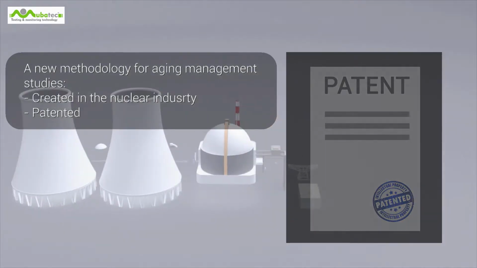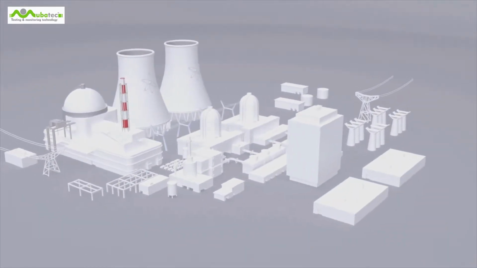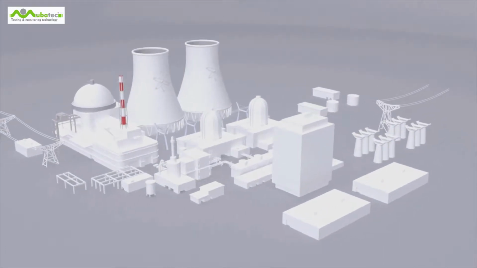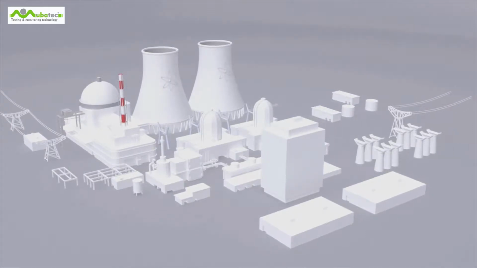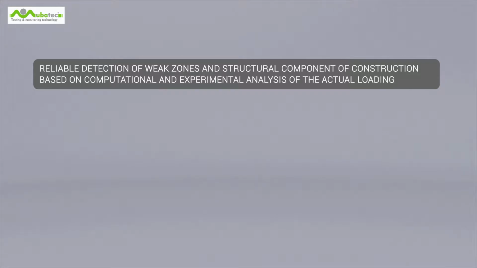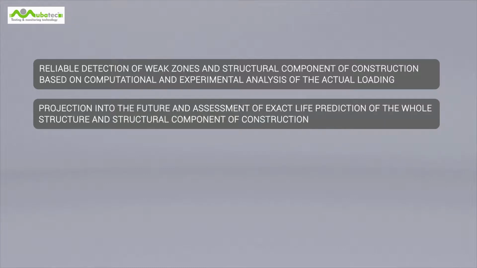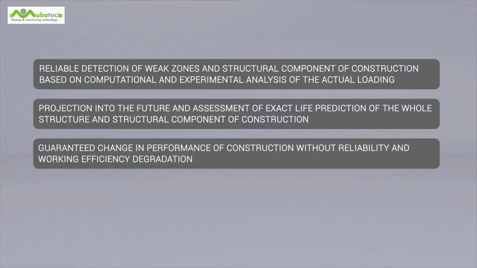Usage of REM for controlling the equipment, buildings and structures of nuclear power plants could substantially reduce the risk of damage and destruction. Our multi-purpose approach allows to securely identify weak areas based on calculated and experimental analysis of the actual loading, look into the future and estimate exact residual resource of the whole construction and each unit separately, estimate how to change level of operational damage of construction without compromising its reliability and efficiency, predict time and define cause of failures, organize online monitoring of actual loading and survivability of construction even beyond original design lifetime, optimize in-service life inspection, maintenance of SSCs, and maintain a high level of safety.